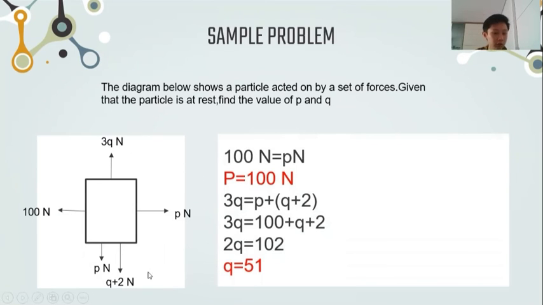The P is 100, so just put it inside here: 100 plus Q plus 2. This Q, transfer it to the left, becomes 2Q. 3Q minus Q is 2Q equals 100 plus 2, which is 102. So 2Q is 102. What we're finding is Q, so divide all by 2. Q is 51.